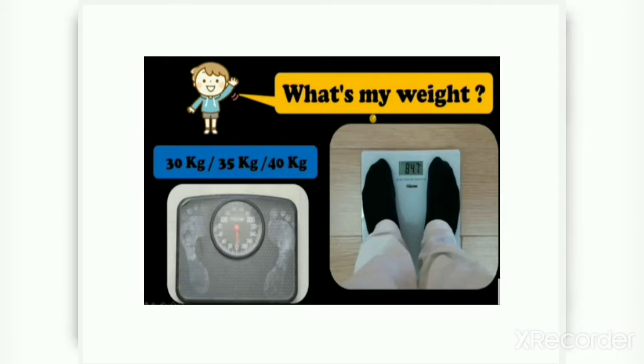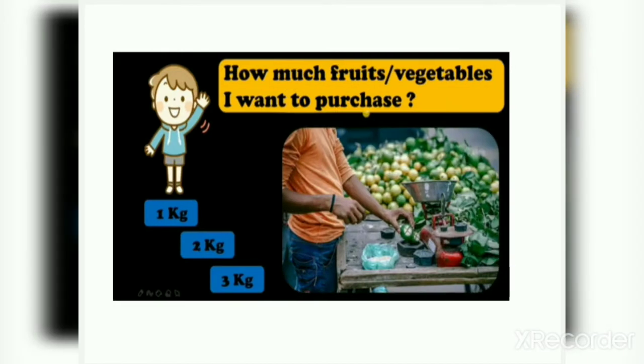Or maybe how many fruits and vegetables you want to purchase. Maybe 1 kg of apples, or 2 kg of guava, or maybe 5 kg of tomatoes. So this is measurement. Suppose when you go to buy cloth, you have to take measurement in meters. But when you buy vegetables or fruits, you have to measure in kg.